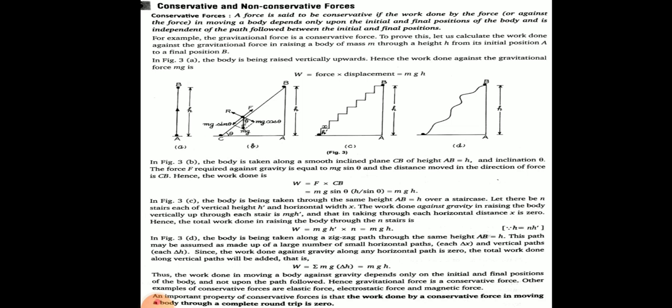So the force applied by you will be mg sine theta, and displacement of the body will be equal to the diagonal of the triangle. By the diagram, sine theta is equal to h by bc. So bc is equal to h upon sine theta.